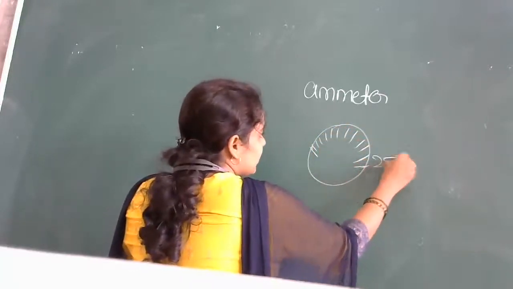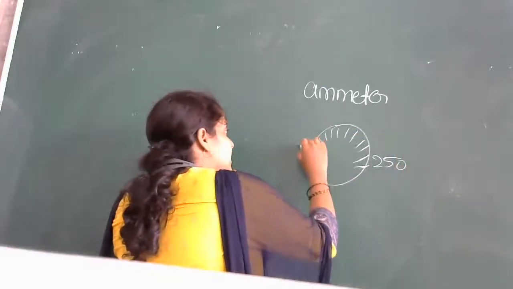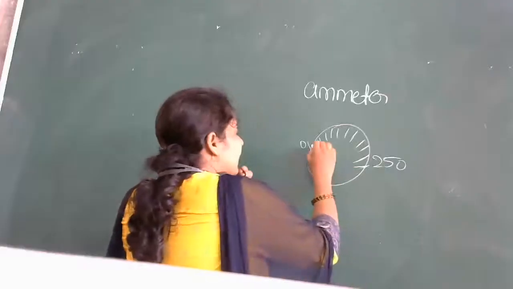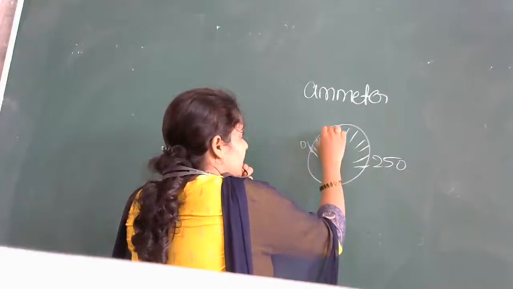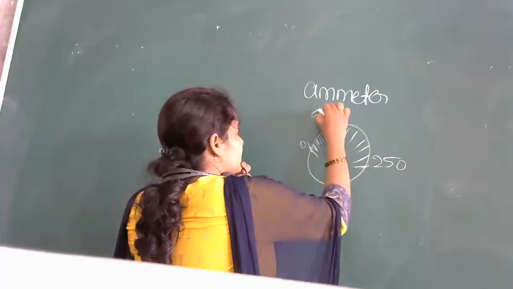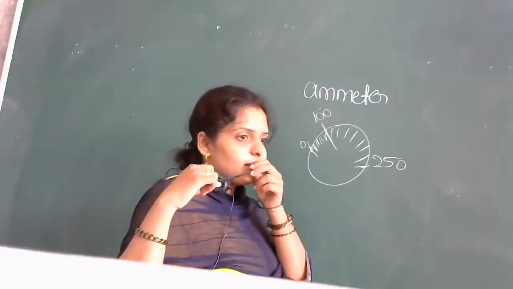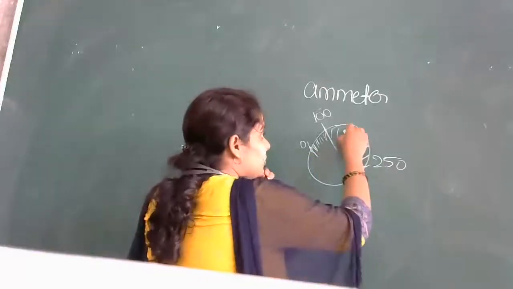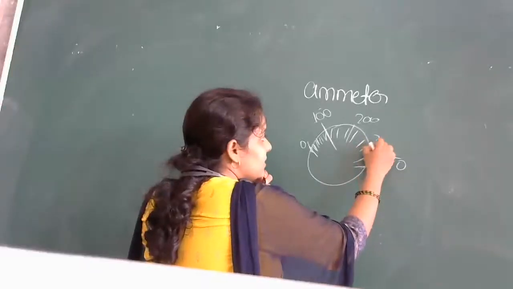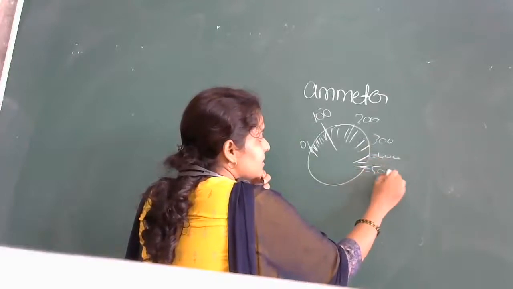This last reading is 250. This first reading is 0. Okay, always the readings will start from 0. So after 10 lines, 1, 2, 3, 4, 5, 6, 7, 8, 9, 10. After 10 lines, the reading is, I'll take it as 100. Again, after 10 lines, the reading is 200. After 10 lines, it is 300. After 10 lines, 400. After 10 lines, it is 500.